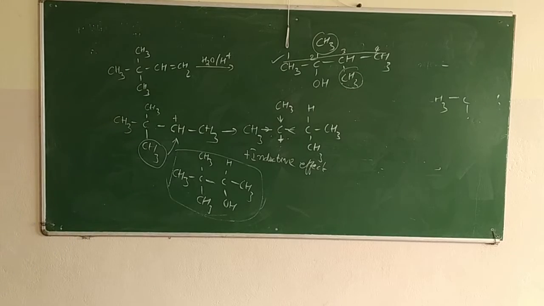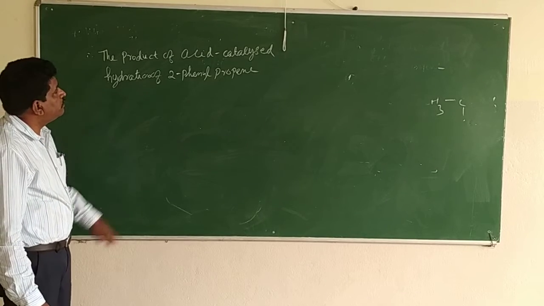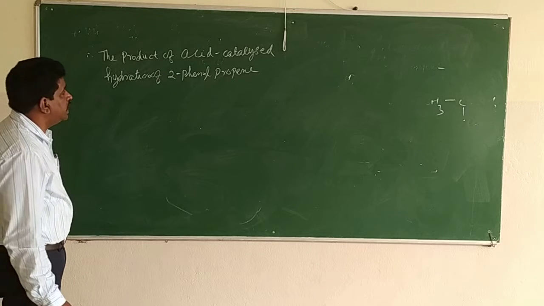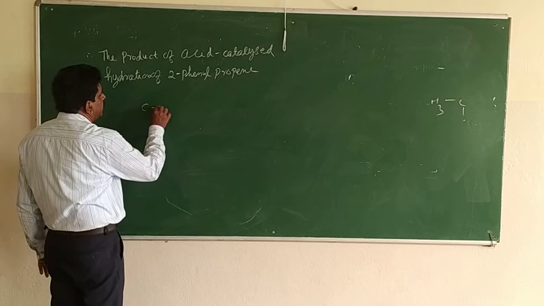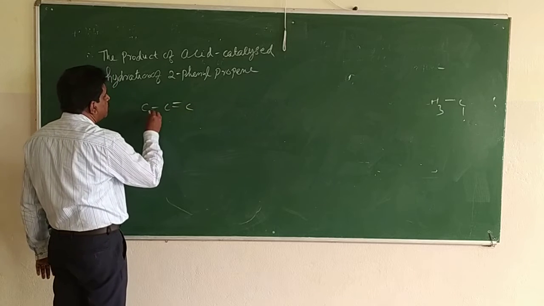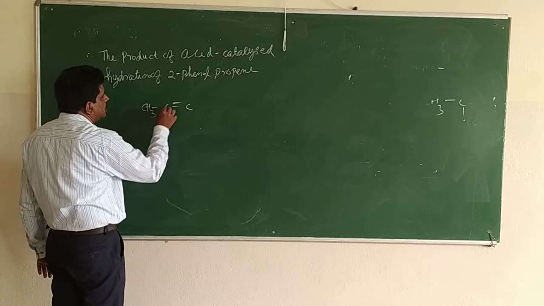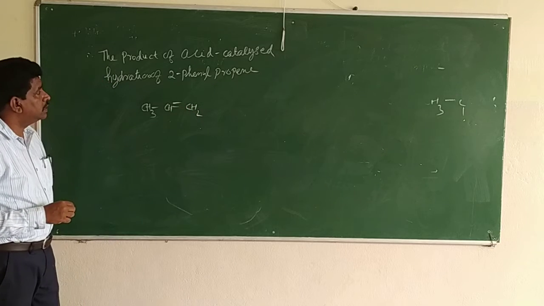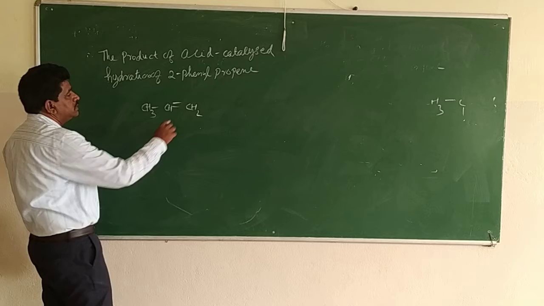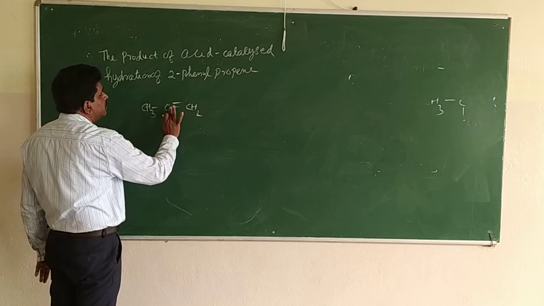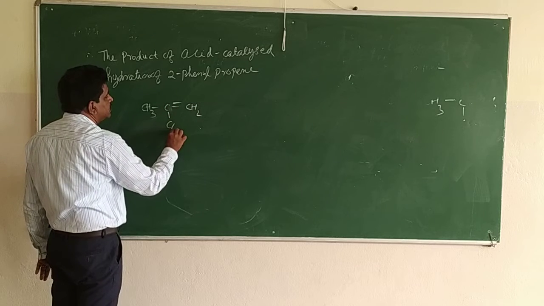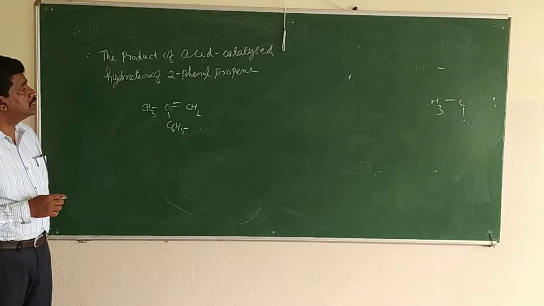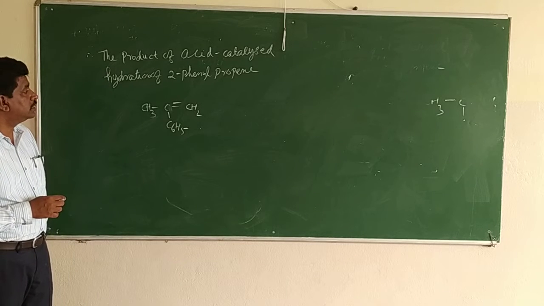The product of acid catalyzed hydration of 2-phenyl propene. Propene has 3 carbon atoms with a double bond: CH3, CH, double bond CH2. This is propene. In 2-phenyl propene, this is the first carbon atom, this is the second carbon atom, and on this one there is a phenyl group, C6H5. Acid catalyzed hydration of 2-phenyl propene.